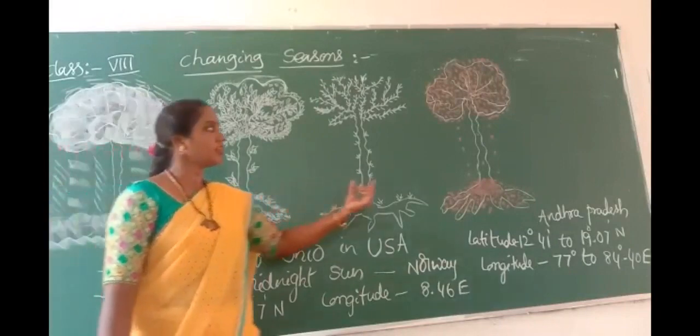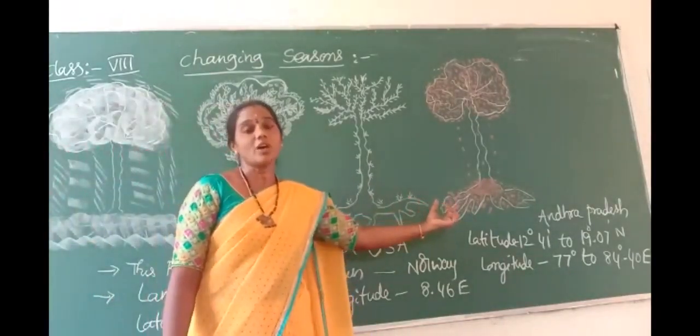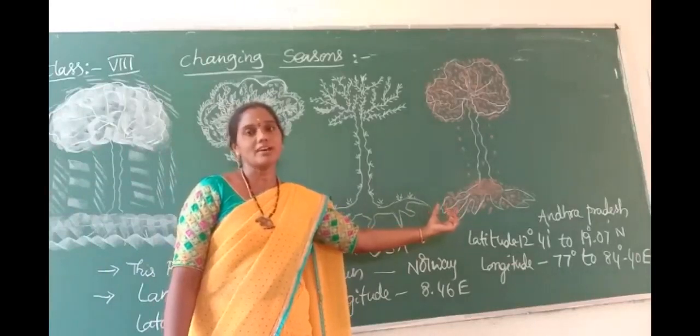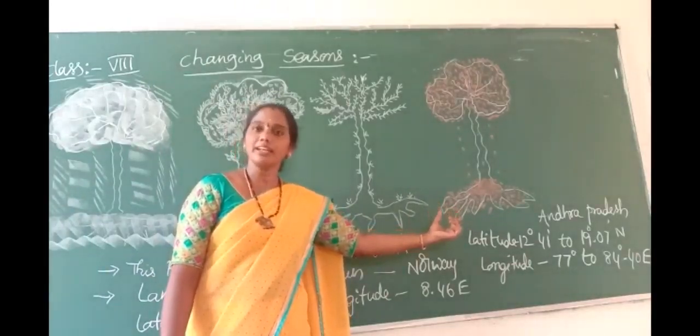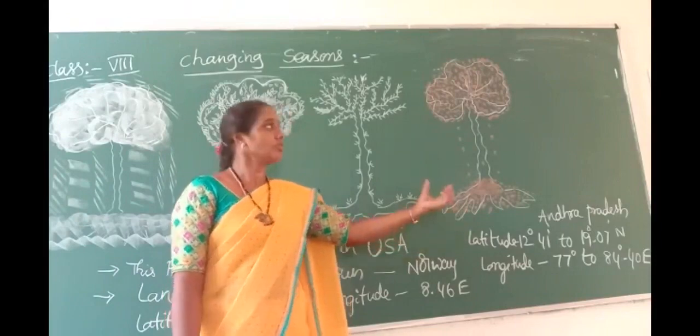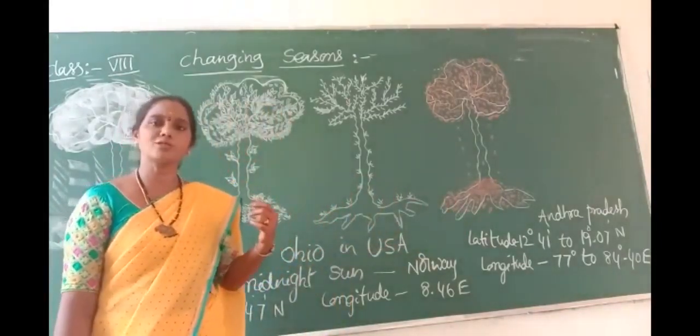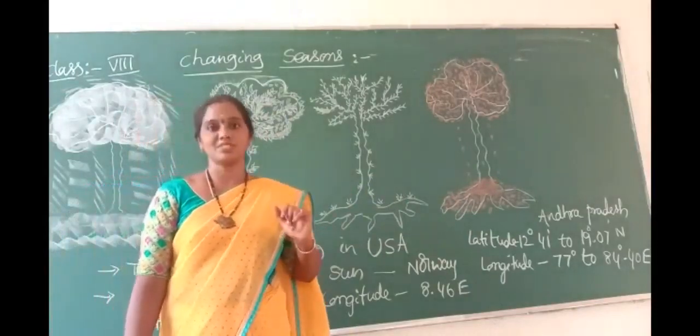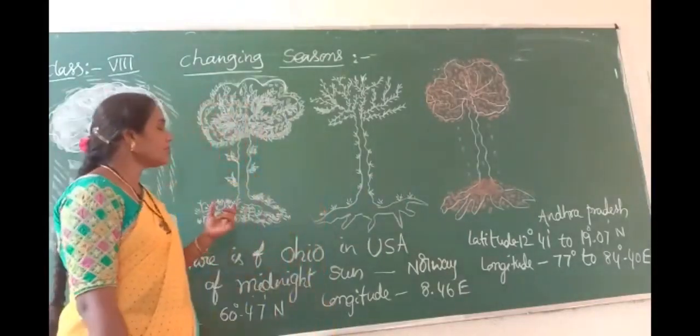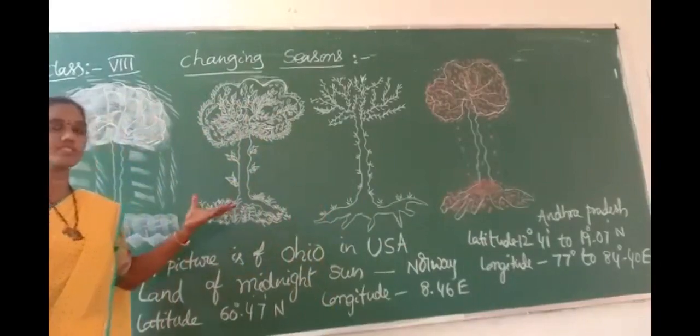Okay, and in the fourth one, all the tree leaves have turned red. It is ready to fall. So these are the trees. You have to observe your surroundings also, but we did not observe clearly. So in the course of a year, every tree goes through four seasons.